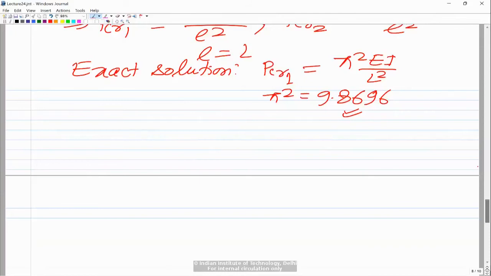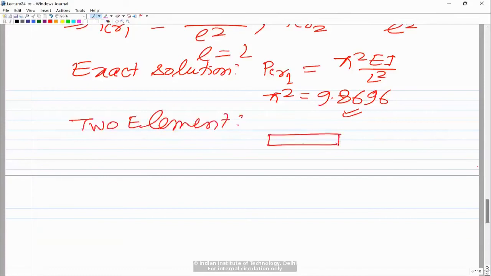So if you try to solve that, you will get a quartic equation in P critical. So that needs to be solved, and that would be more involved. So you can do a two-element simulation by doing one element for half of the beam. So this can be simulated by modeling only half of the beam. You model using one element, node 1 and node 2, and of course the length of the element is small l, which would be equal to capital L by 2.